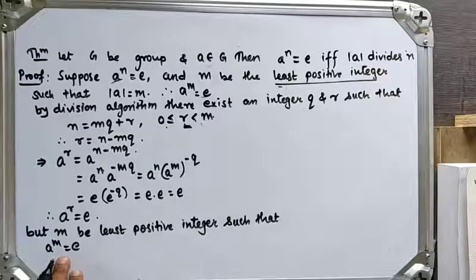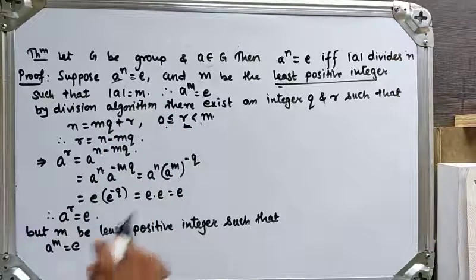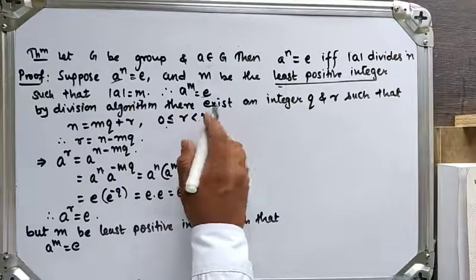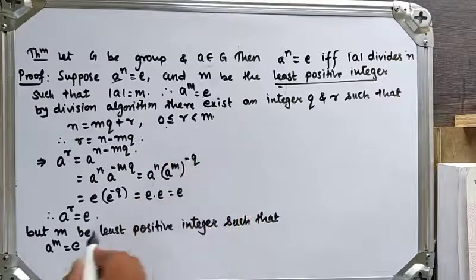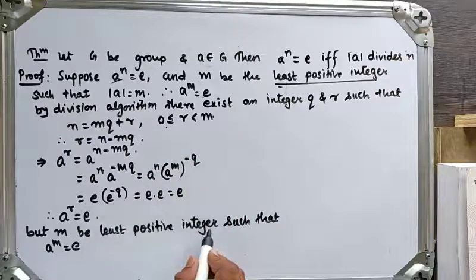What we have assumed here? M is the least positive integer such that a raised to m is equal to identity, and here r is less than m, and we have assumed that m is the least positive integer. Means what? R should be 0.